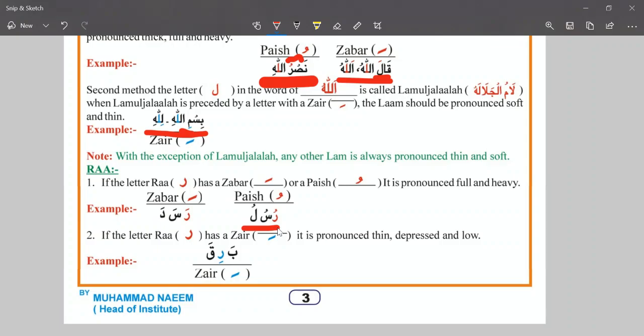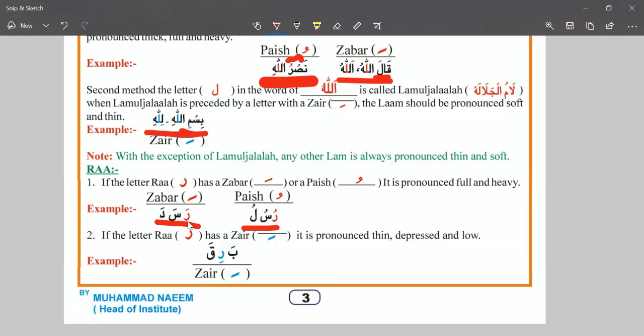Now we see the example and spell it, then you can easily understand where we are pronouncing Ra with the heavy sound and where we are pronouncing with the low sound, with the thin sound. Ra pish ru, Ra has a pish, the condition is fulfilled. Ra pish ru, sin pish su, lam pish lu, rusulu. Now you can see that we are pronouncing Ra with the heavy sound. Ra pish ru. This is the heavy sound.